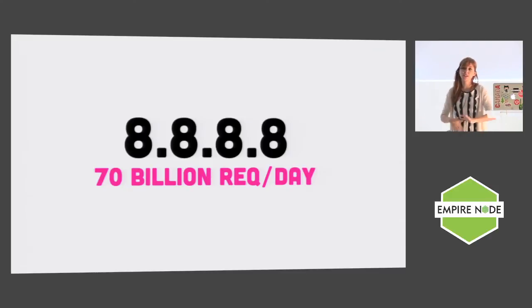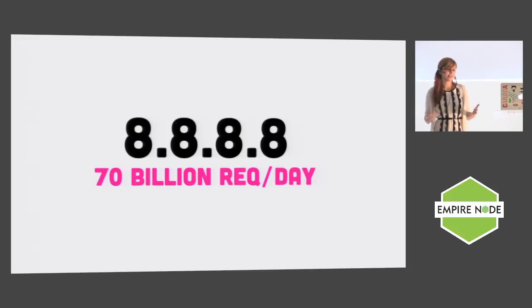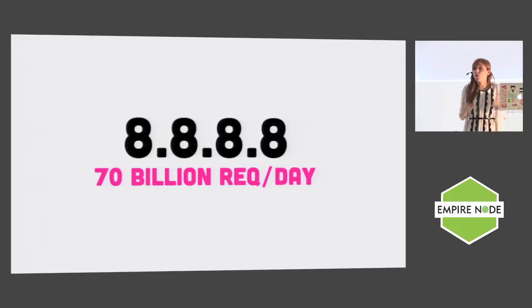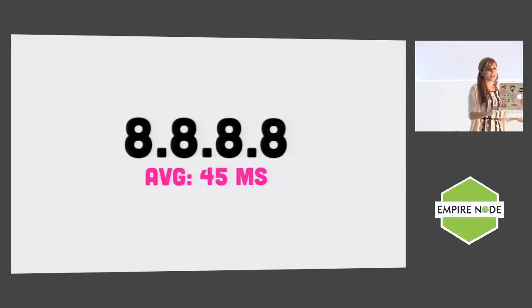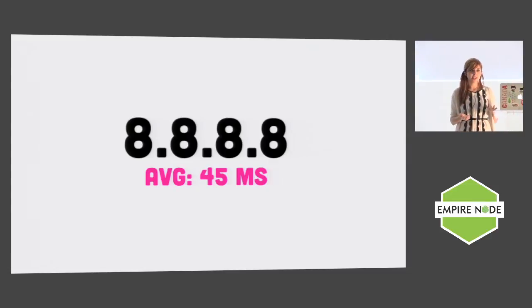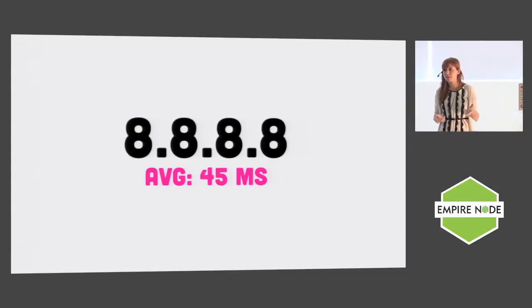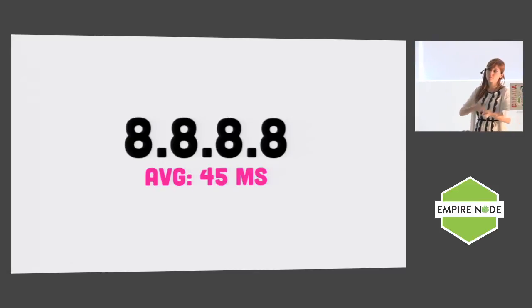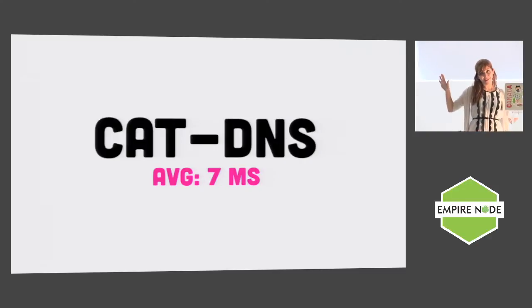That's not one machine, that's a cluster of machines. But this is the sort of conversation and sort of busyness that a DNS server has. And this is why you want it to be really fast. The Google DNS replies in about, on average, 45 milliseconds. Most of the time it's much faster than that because it gets to cache a whole bunch of questions. But if it has to go and fetch a whole bunch of things for you, it's going to take about 45 milliseconds. Bragging time, everybody.